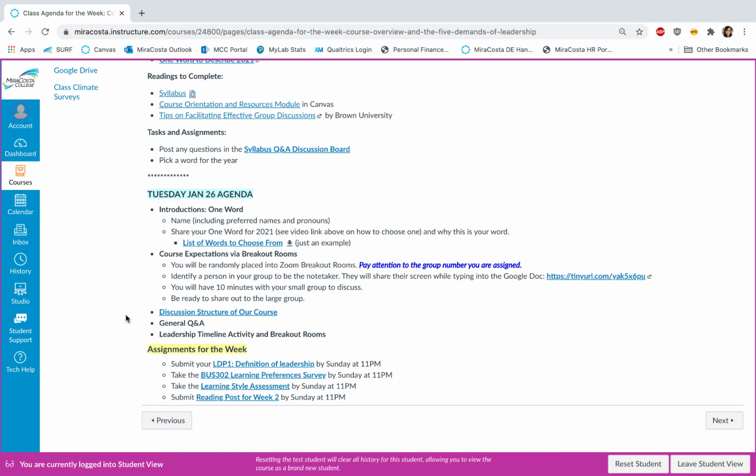We'll also have a discussion around the structure of our course. We'll have some time for Q&A, and then we'll wrap up the day with a leadership timeline activity in breakout rooms. Towards the bottom here in yellow, I have all of the assignments that are due for the week listed for convenience. So if you have any questions, just let me know.